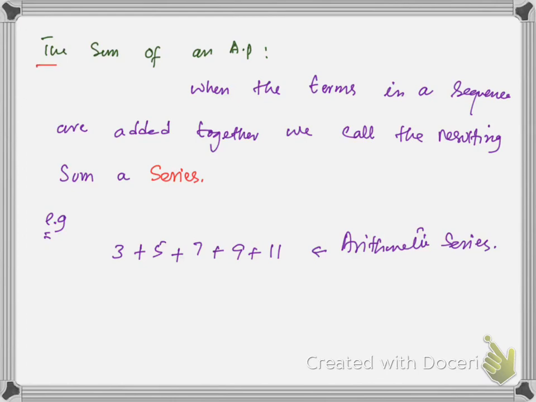Now let us discuss the sum of an AP. When the terms in a sequence are added together, we call the resulting sum a series. This is very important. When you add the numbers of any sequence, you will get a series, and this is basically known as an arithmetic series.